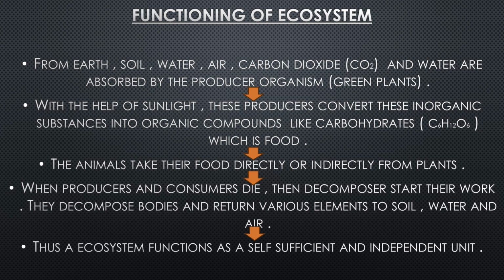From earth, soil, water, air, carbon dioxide, and water are absorbed by the producer organisms. Producer organisms are green plants, and they collect all these inorganic substances and prepare food. With the help of sunlight, they convert these inorganic substances into organic compounds like carbohydrates. The formula is C6H12O6, which is food. The animals take their food directly or indirectly from plants.